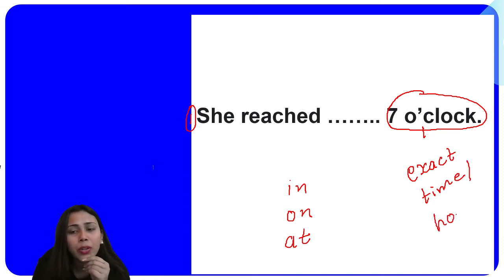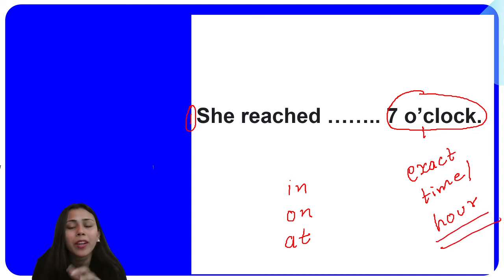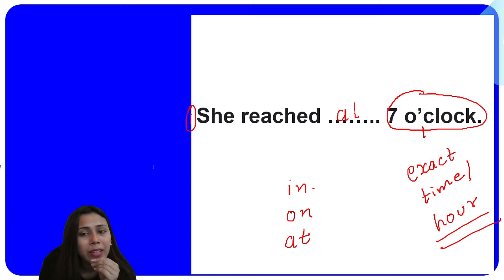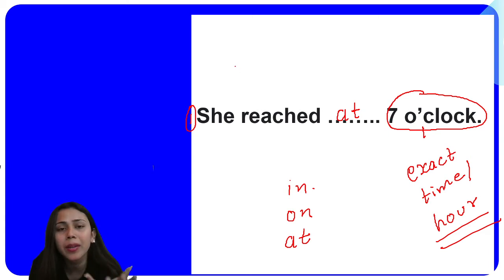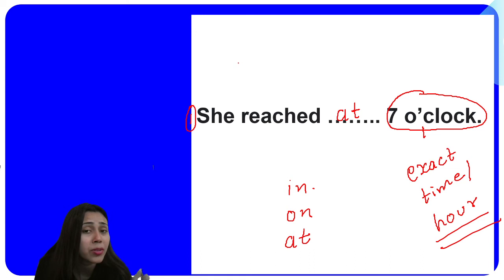And I had told you, if you remember, in that class in preposition part 1, whenever we have to express the exact time or hour, what do we use? We use at there, right? For example, when do you go to school? What is the timing, right? If you have to express the exact timing when you are supposed to reach school, then you will say